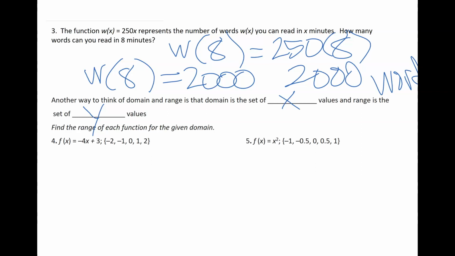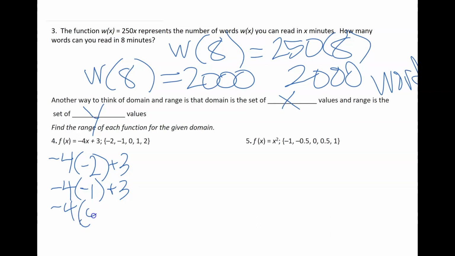So for each of these, I'm simply going to take negative 4 times negative 2 and then add 3. I'm going to do negative 4 times negative 1, add 3. Negative 4 times 0, add 3. Negative 4 times 1, add 3. And negative 4 times 2, add 3.